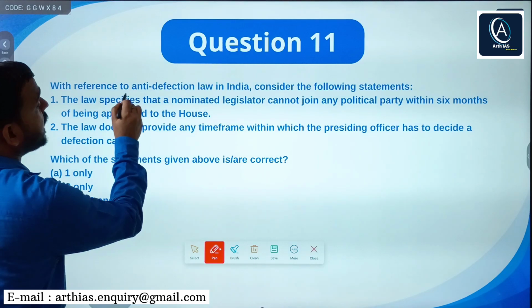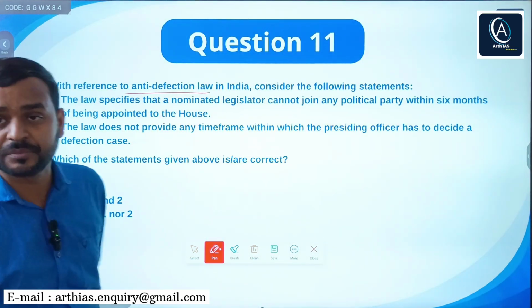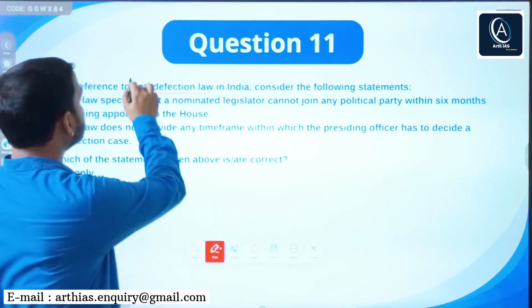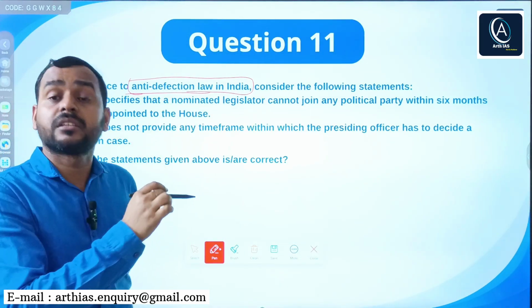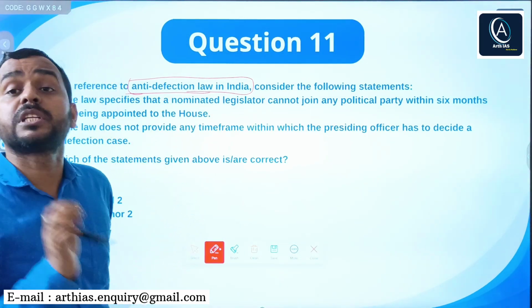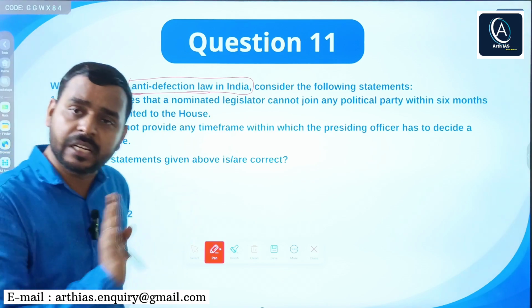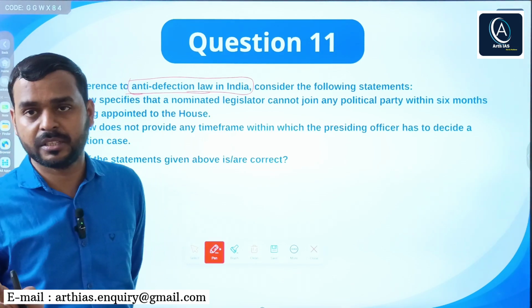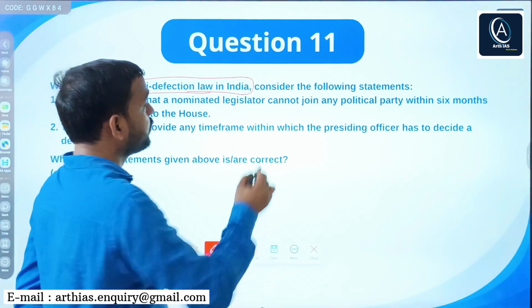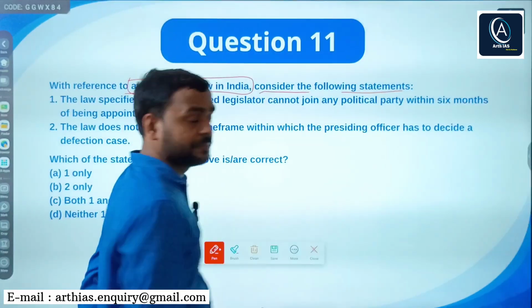With reference to anti-defection law in India, you must be knowing about anti-defection law, right? This law was passed to check the defection of political legislators, for example MLAs, MPs, from one party to another. Consider the following statements.